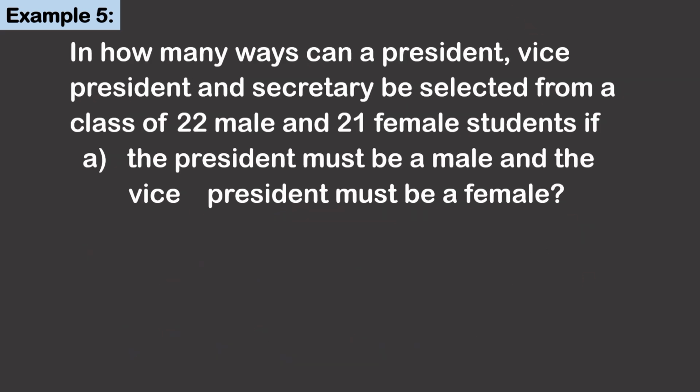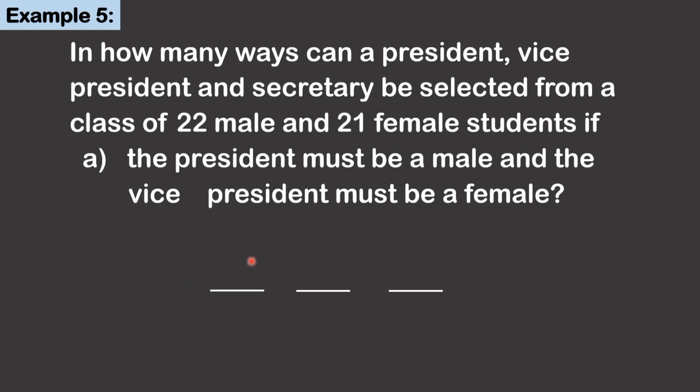Number 5. In how many ways can a president, vice president, and secretary be selected from a class of 22 male and 21 female students if the president must be a male and the vice president must be a female? There are 3 positions to be selected.